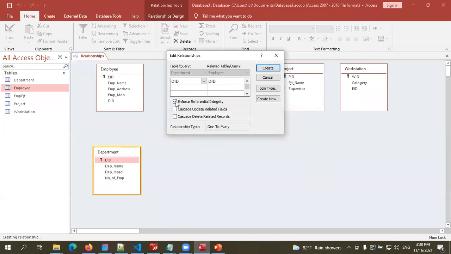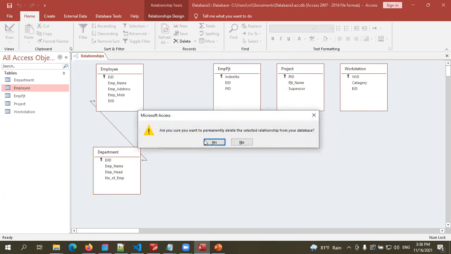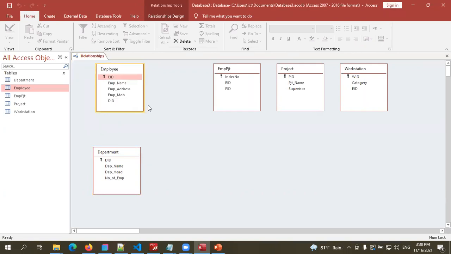If I did not click enforce, I can create. See, the relationship is created, but it is not a valid one. To make it a valid relationship, you must enforce relational integrity rules. When I enable relational integrity rules, it says data type is different. So I can check it now.